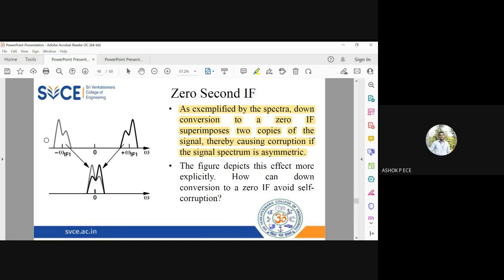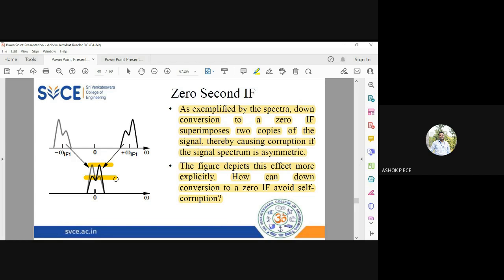When you superimpose these two signals, you get a signal which is going to have two peaks and two lower order peaks. That is, when you add these two signals frequency by frequency, you get this. So this figure depicts this effect more explicitly. How can the down conversion to a zero IF avoid self-corruption? When you mix these two signals, the resulting signal does not resemble your omega IF completely or omega minus omega IF1 completely. It resembles the addition of both, which means that the signal itself is corrupted.